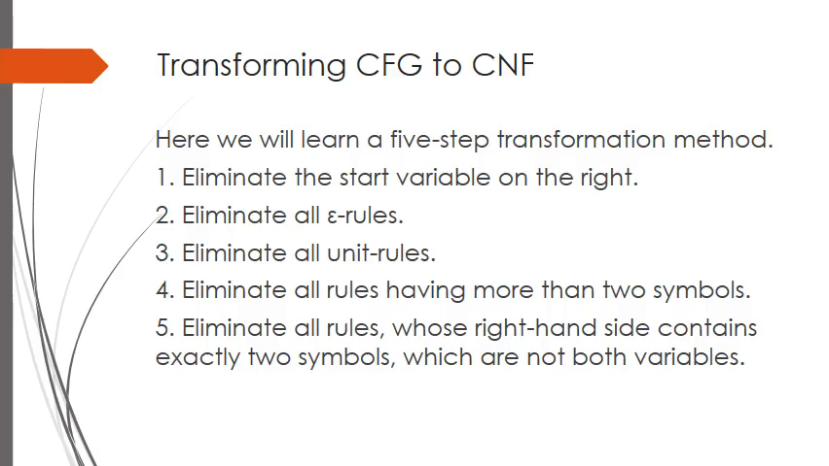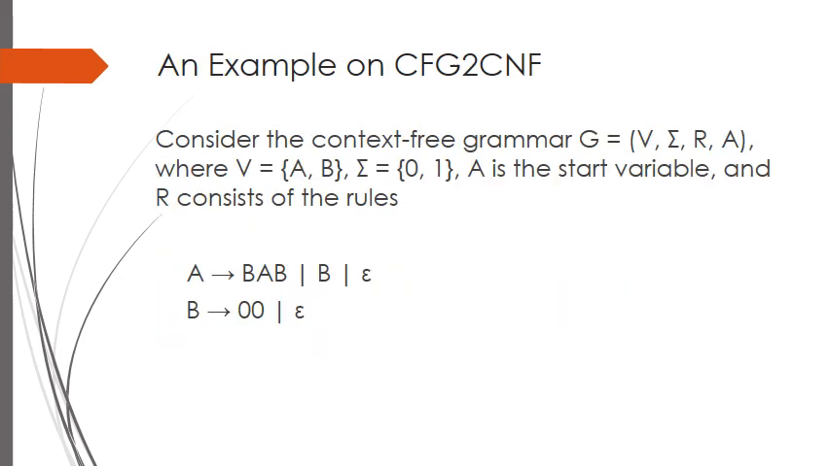The first, eliminate the start variable on the right. The second, eliminate all epsilon rules. The third, eliminate all unit rules. The fourth, eliminate all rules having more than 2 symbols. The fifth, eliminate all rules whose right-hand side contains exactly 2 symbols, which are not both variables. Let's look at an example on context-free grammar to Chomsky normal form.